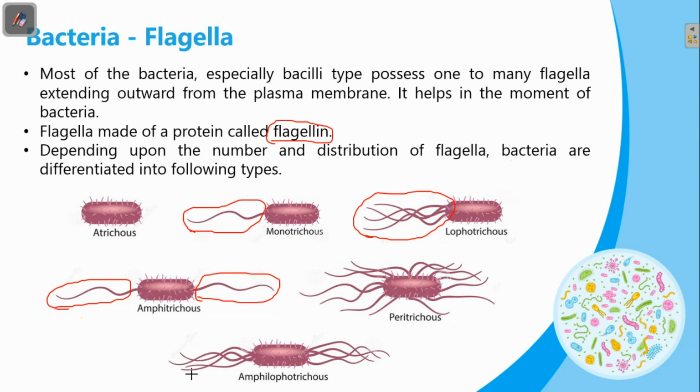Here, a tuft of flagella is present on both sides of the cell surface. So, these are the different types of bacteria depending upon the arrangement or presence of the flagella. Flagella helps in movement, and this flagella is made of a protein called flagellin.